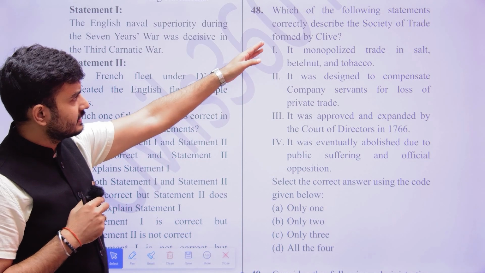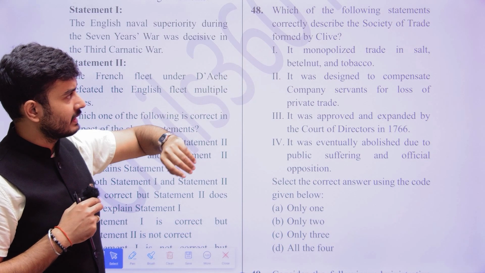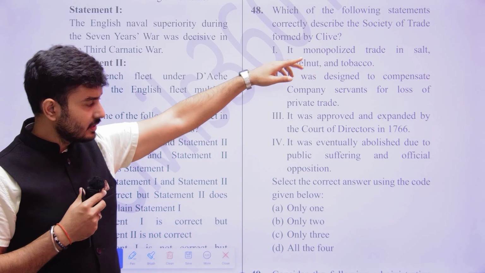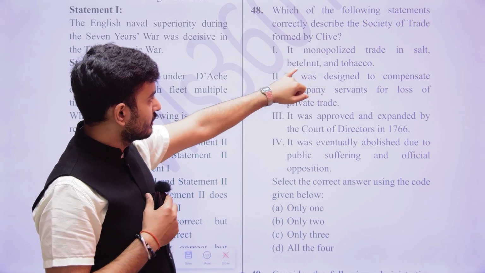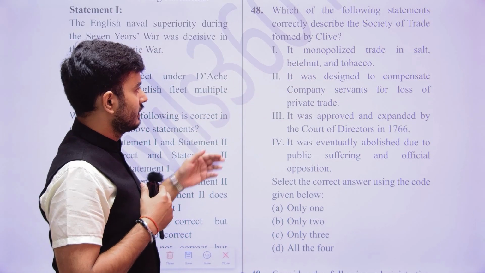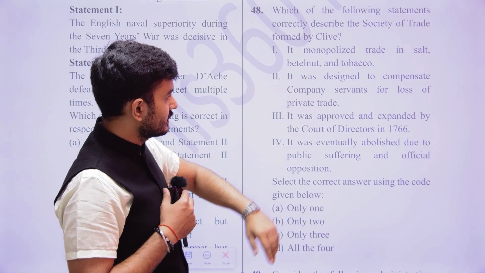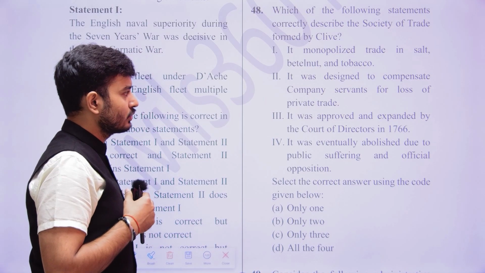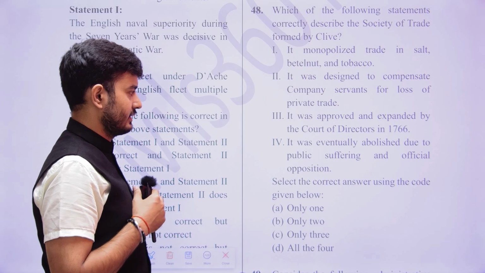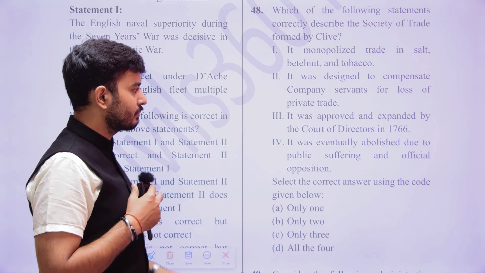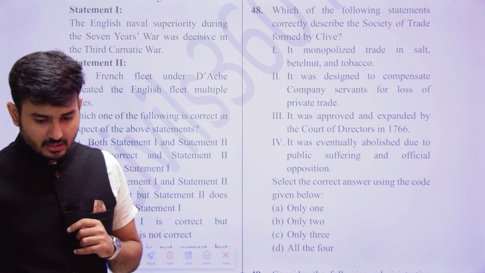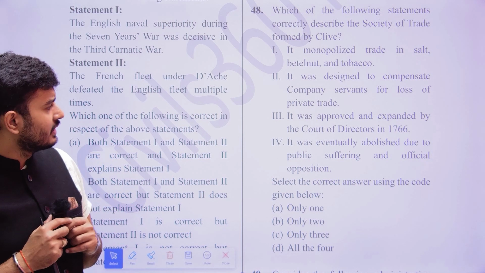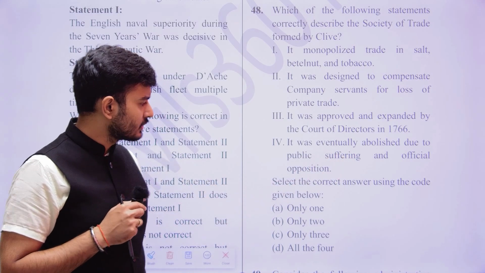Now, which of the following statements correctly describe the society of trade formed by Clive? It monopolized trade in salt, betel nut and tobacco. It was designed to compensate company servants for the loss of private trade. It was approved and expanded by the Court of Directors in 1766. It was eventually abolished due to public suffering and official opposition.